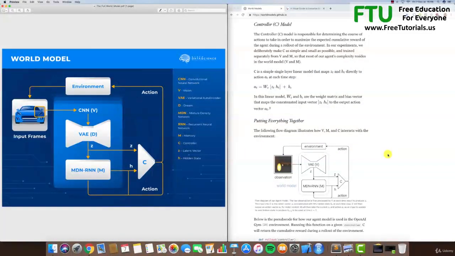All right, so MDN-RNN, and then of course they explain the controller. And they clearly say that the controller is nothing else than a simple single layer linear model that maps z_t, the latent vector, and h_t, the hidden state from the RNN, directly to the action a_t. So basically the action a_t that is played at each time is just the result of this mapping from the controller, which is a simple single layer linear model, taking as input the concatenated input vector z_t, h_t plus this bias.